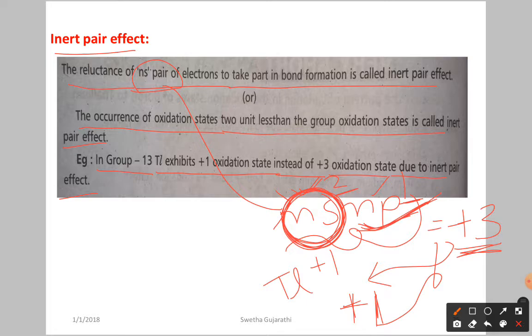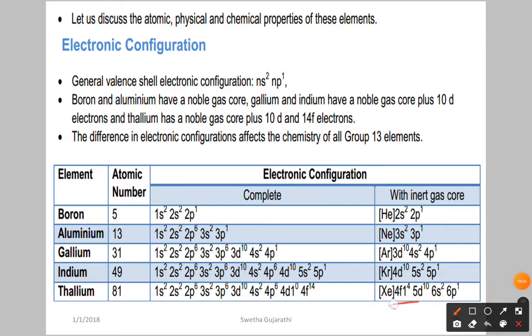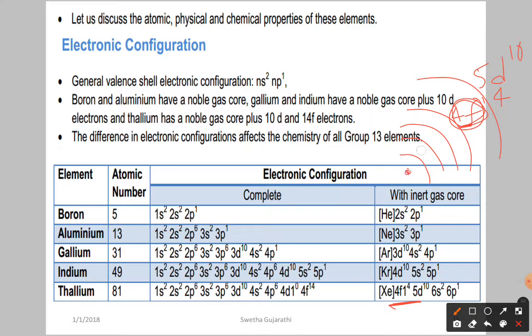In thallium, in the fourth shell we have 4f electrons, and after that in the fifth shell we have 5d10. These have a poor screening effect, so the nuclear attraction over the outermost shell increases. In the sixth shell we have 6s2 6p1. The 6s electrons are pulled towards the nucleus, and only the 6p1 electron participates in the bonding.